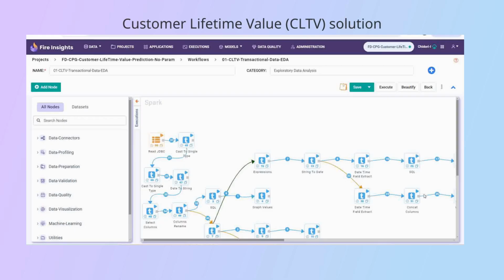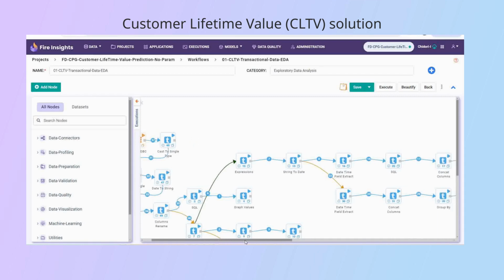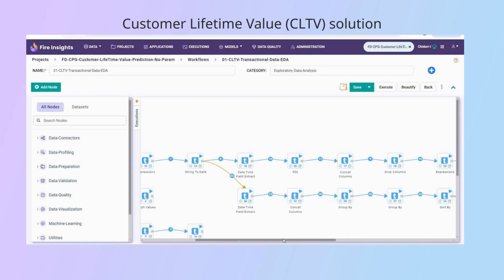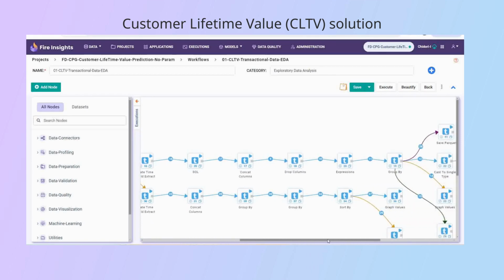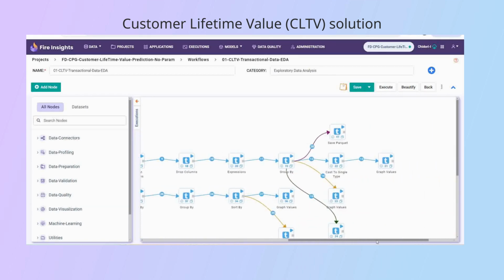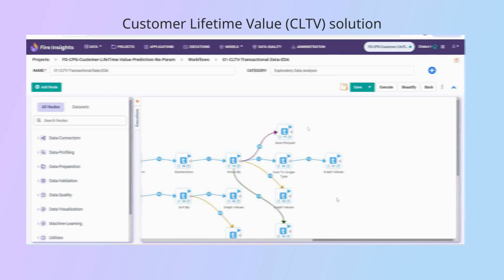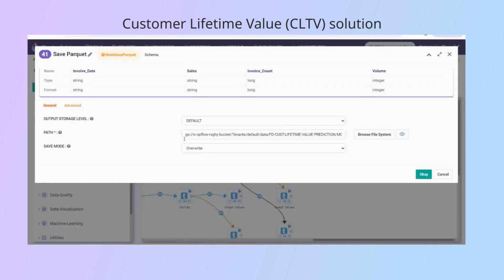Sparkflows leverages the Read Incorta inbuilt nodes to ingest the data from Incorta data objects. After reading the data, it undergoes various transformations using inbuilt nodes such as typecasting, date-to-string conversion, SQL node to execute custom SQL queries, process an expression, concatenate columns, and so on. After completion of all transformations, curated data for CLTV is saved in Parquet format using the Save Parquet node at the